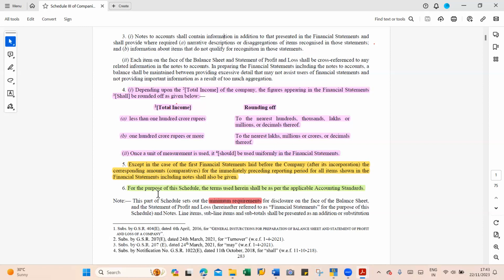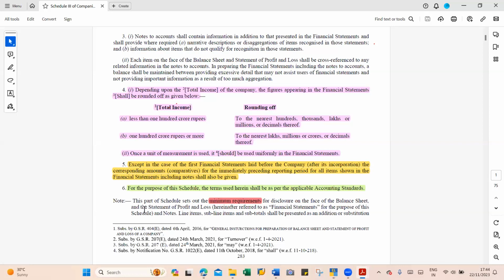Now the 6th point: for the purpose of this schedule, the terms used herein shall be as per the applicable accounting standards. You see here, why are we following this schedule? Because this particular entity is supposed to follow accounting standards. So you have to follow all the terminologies used in accounting standards while you are preparing these financials. That is what they are trying to say.